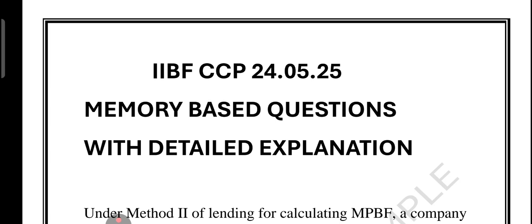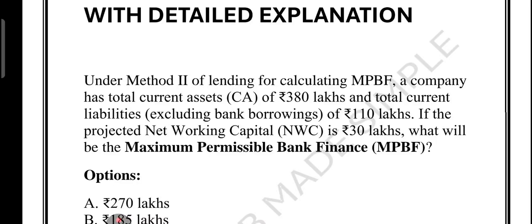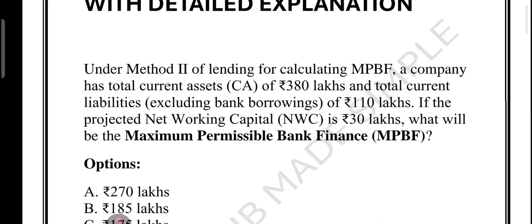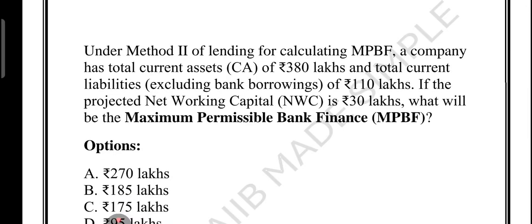Let's see the type of question that have been asked in the examination. So the first question is on your screen, and it asks you that a company has total current asset of 380 lakh, and total current liabilities which exclude bank borrowing of 110 lakh. If the projected net working capital is 30 lakh, what will be its MPBF? Under method number 2, clearly written method number 2, what will be the maximum permissible bank finance?